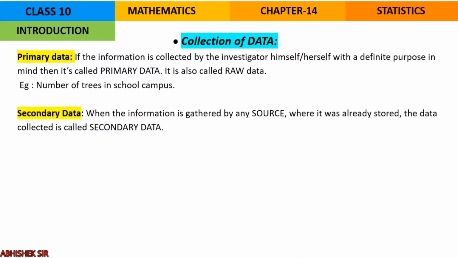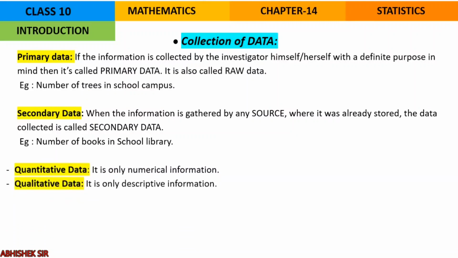Next will be secondary data. That means when the information is gathered from a source where it was already stored, the data collected becomes secondary data. For example, the number of books in the school library. You won't have to count every book in the library because that is huge. You will just ask the librarian and he or she will give you the information. So you are not directly collecting the data, you are just gathering it from a source. So it is secondary data. Now, data is also classified in two other ways, quantitative and qualitative. If it is quantitative, it contains numerical information. If it is qualitative, it is descriptive information.